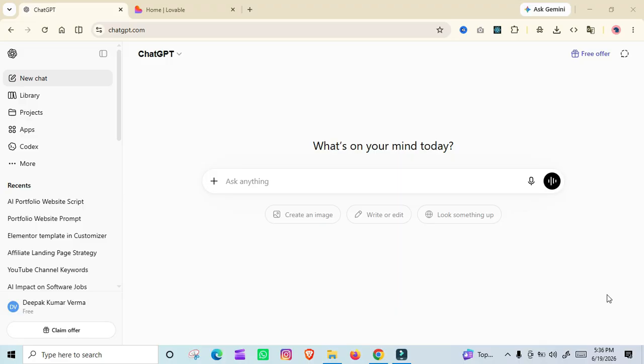So in order to create the website, we need two tools. First is ChatGPT and second is Lovable. Why do we use ChatGPT? With the help of ChatGPT, we will generate a prompt and we will use the same prompt in Lovable to generate a website. So let's get started. I have already opened ChatGPT here. Now I am going to give it a command so it can generate a Lovable friendly prompt.